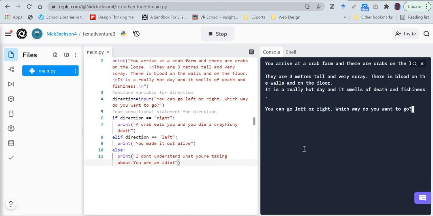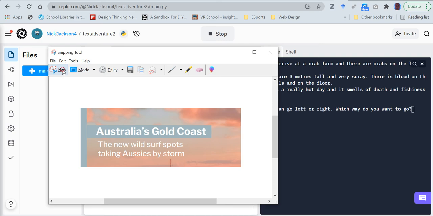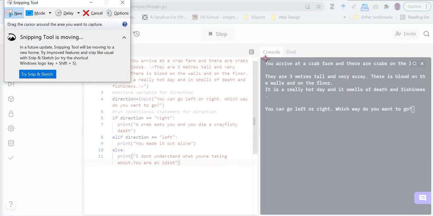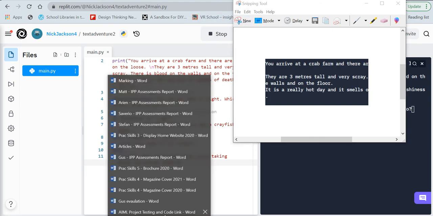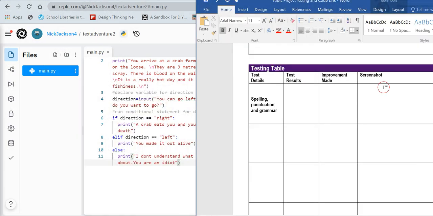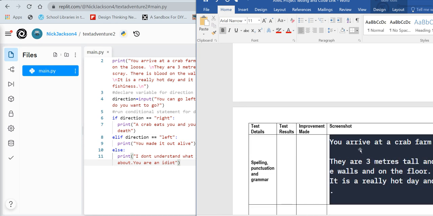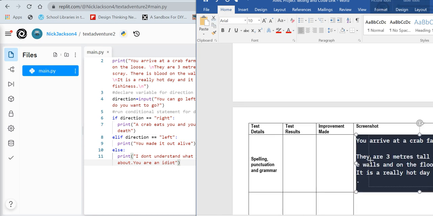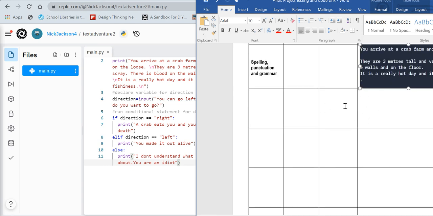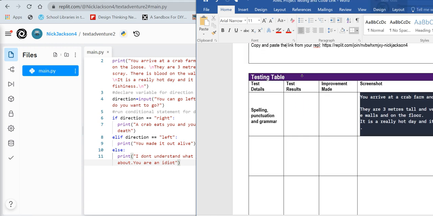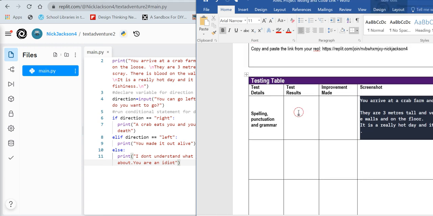So what I might do there is take a screenshot of that, and I've got my snipping tool here, new, and I'll go, oh, look, there, and I'll go edit, copy into here. I'll come back to my testing document here, and I'll go screenshot into there. So I'll put that screenshot and I'll just make it smaller so it doesn't make the document go too weird. Okay, so there's my screenshot. Just going to come back up a bit so you can still see it. All right, so spelling, punctuation, grammar.